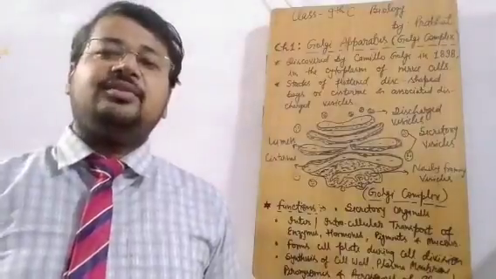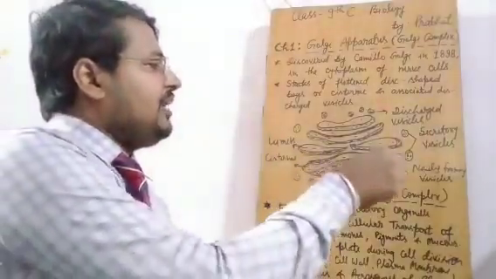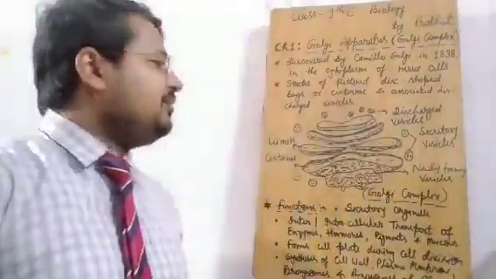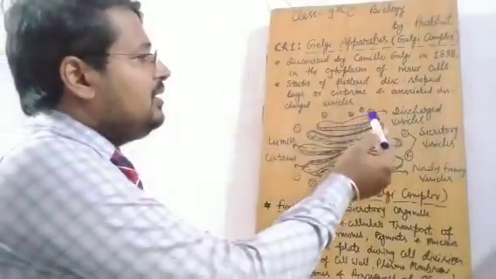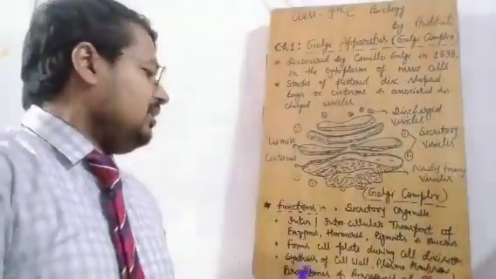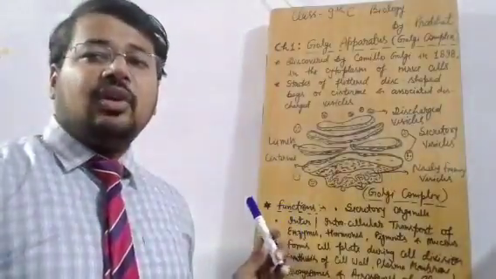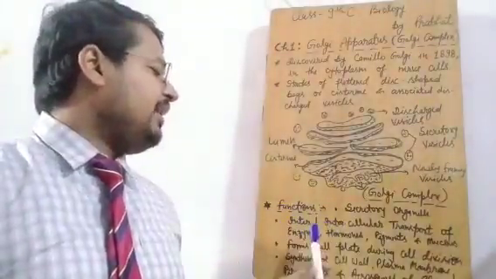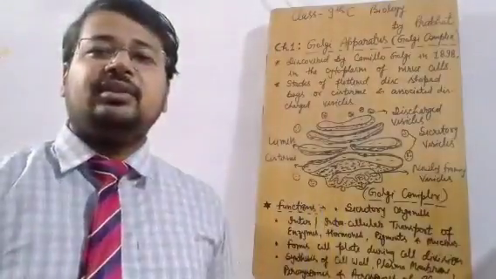The basic function of this structure, as you can see in this diagram, involves discharge vesicles. Some sacs are filled with the secretions of the Golgi apparatus like enzymes, hormones, pigments and mucus.